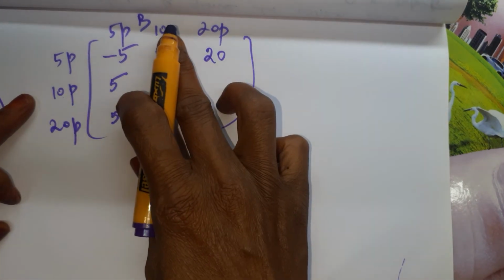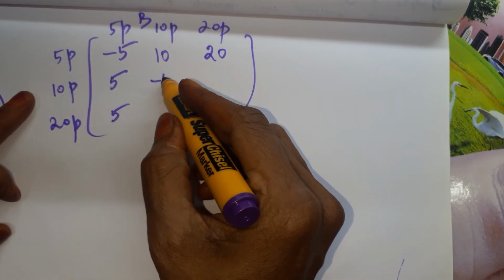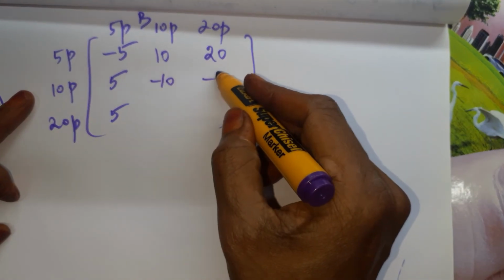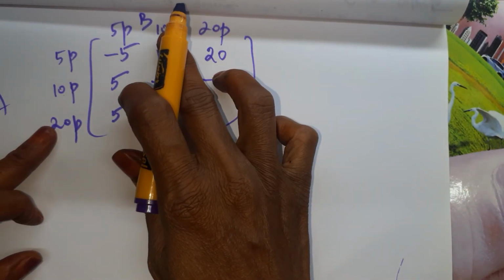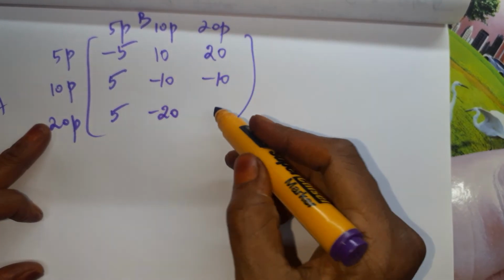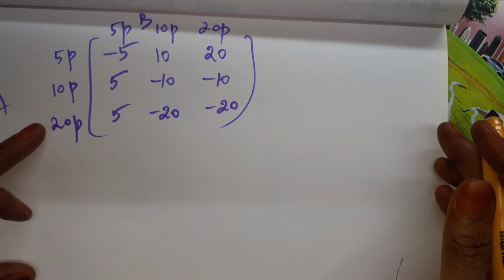And 5 plus 10 plus 10 is even, right? So A will lose 10, minus 10. 10 plus 20 is also even, A will lose 10, minus 10. 20 plus 10 is also even, so A will lose 20. 20 plus 20, so minus 20. This is the payoff matrix for player A.